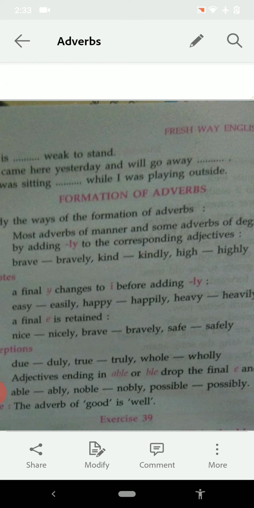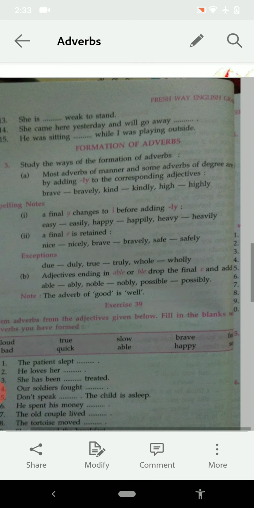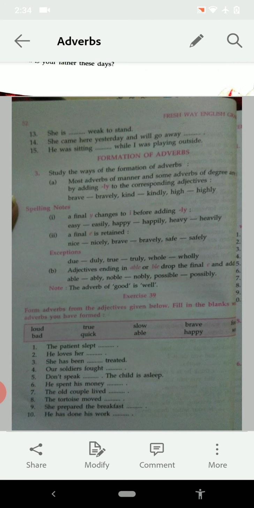Now see the third number. Study the ways of formation of adverbs. A part, it is written. See here. Most adverbs of manner and some adverbs of degree are formed by adding ly to the corresponding adjectives.